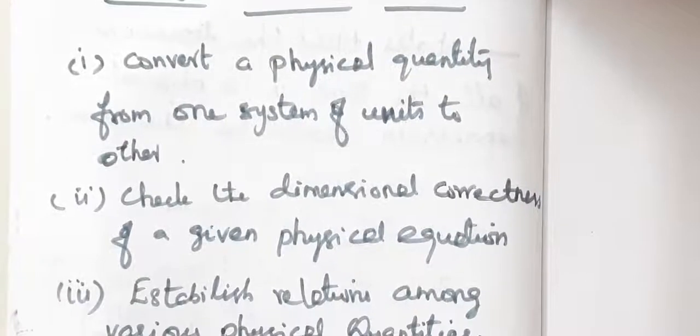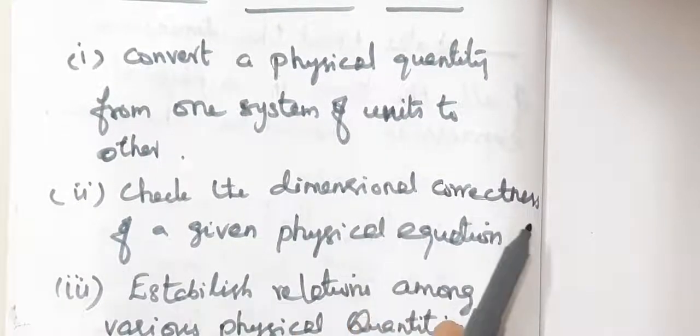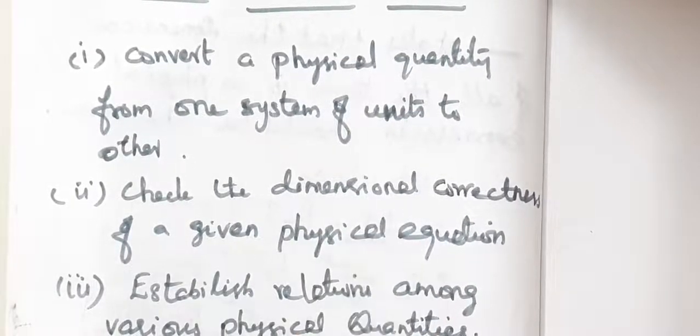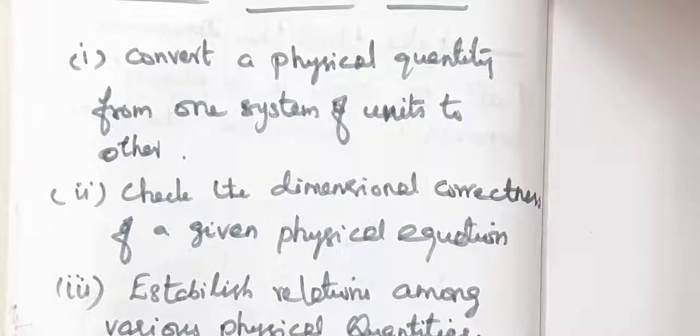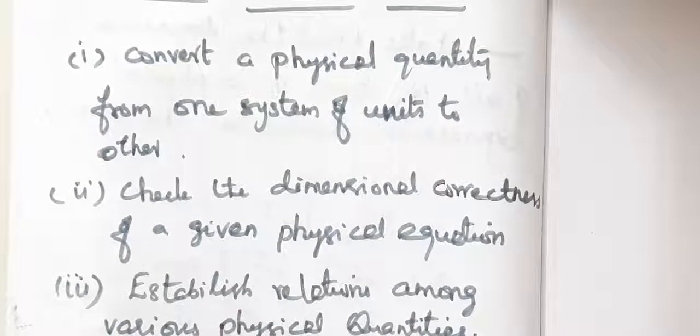Second use, this method is used to check the dimensional correctness of the given physical equation. Previously I explained the principle of homogeneity of dimension. There we have already done that, that is, each term carries the same dimensional formula. That means that equation is dimensionally correct. It is used to check the dimensional correctness of a given physical equation.